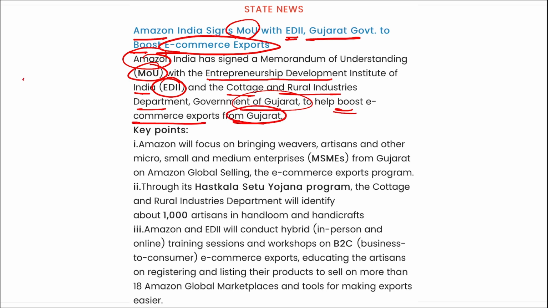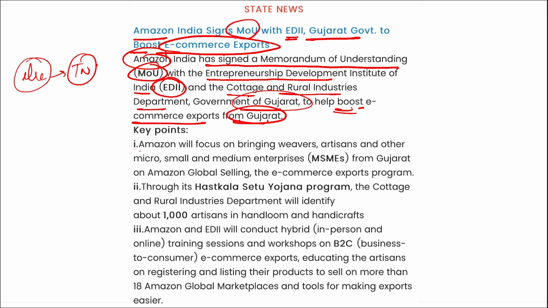If we talk about electronics export, it was done maximum from which state? It was done by Tamil Nadu, right? And now remember, here we are talking about boosting e-commerce export from Gujarat. For this, Amazon India signed an MOU with Entrepreneurship Development Institute of India. Here the main focus will be on bringing weavers, artisans, and other MSMEs from Gujarat on Amazon global selling platform.